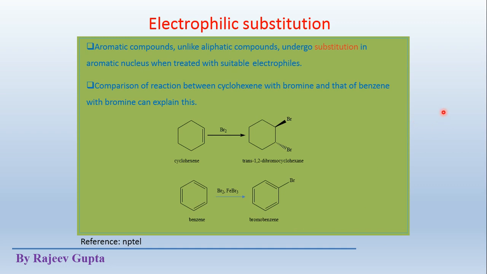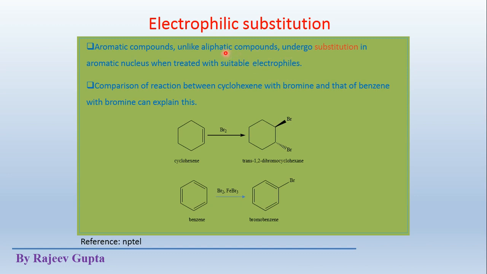So what is an electrophilic substitution in aromatic compounds? Aromatic compounds, unlike aliphatic compounds, undergo substitution in the aromatic nucleus when treated with a suitable electrophile. What is the meaning of this line? Aliphatic compounds which have pi electrons generally show addition reactions with the electrophiles.